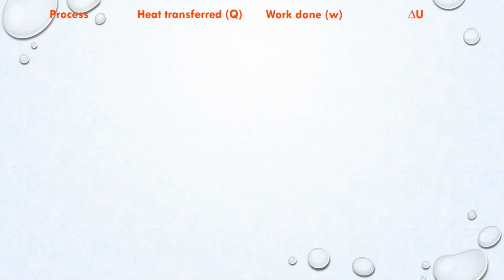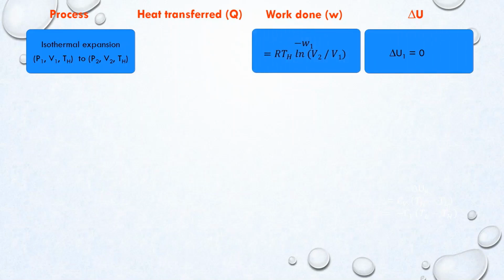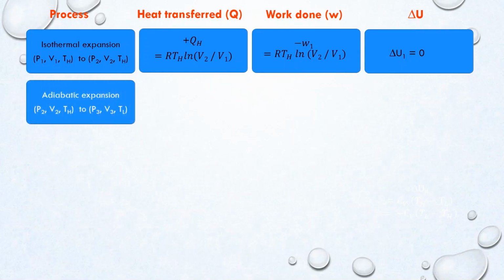Let us take each process and look at heat transfer, work done and change in internal energy in each process in Carnot cycle. The first process is isothermal expansion. In this process, the change in internal energy equals 0. The work done by the system, minus W1, is equal to RTH ln V2 over V1. The heat transferred to the system is equal to work done by the system, which is RTH ln V2 over V1.